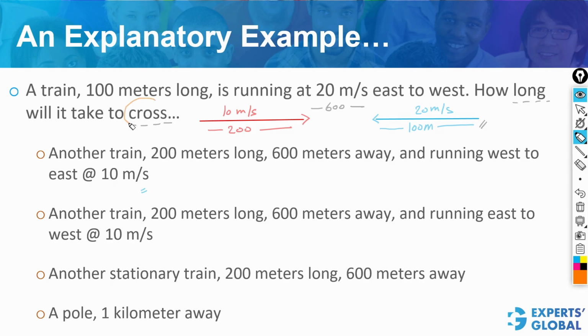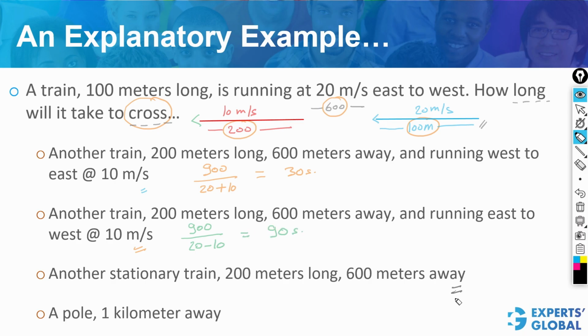See, the term is cross, so the total distance to be covered is 600 plus 200 plus 100, therefore 900, and the relative speed is the sum of the two speeds because the two trains are traveling in opposite directions. So the first answer is 30 seconds. Now, in the second question, everything is the same, just that the second train is also moving in the east to west direction, and therefore the distance that needs to be traveled is still the same, but the relative speed now would be the difference of the two speeds. The answer here is 90 seconds.